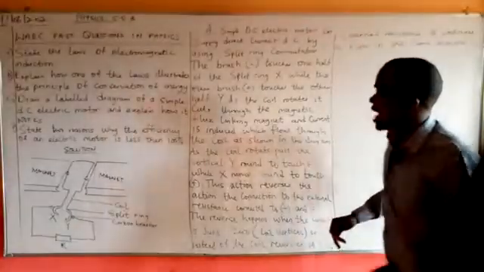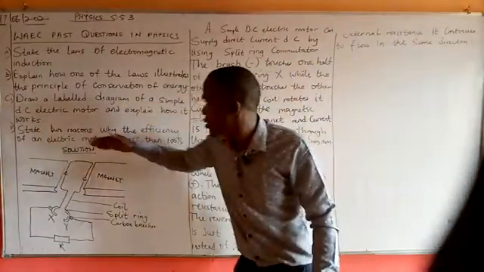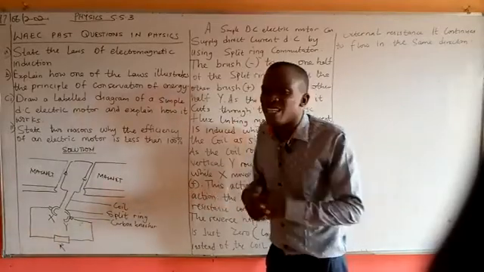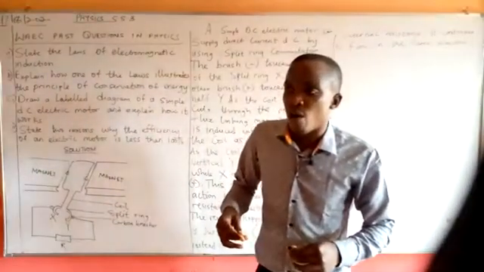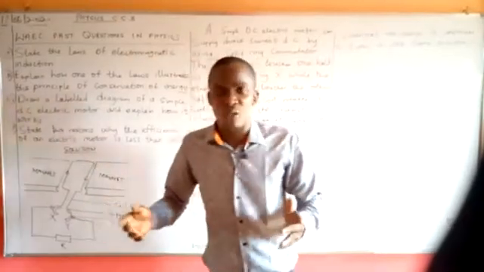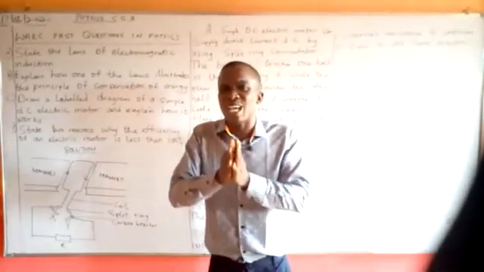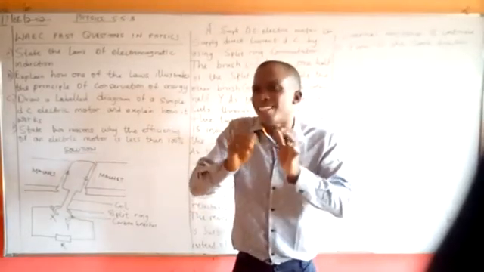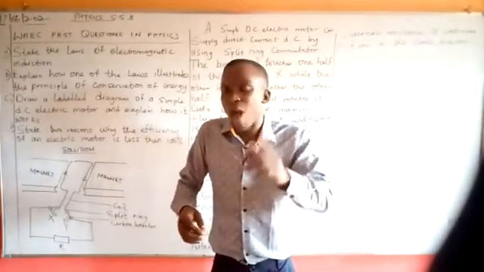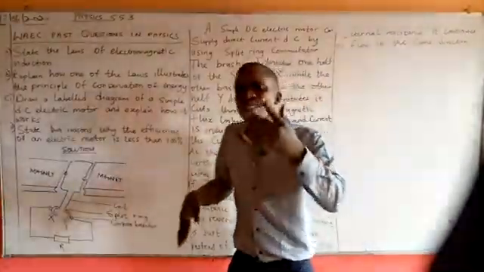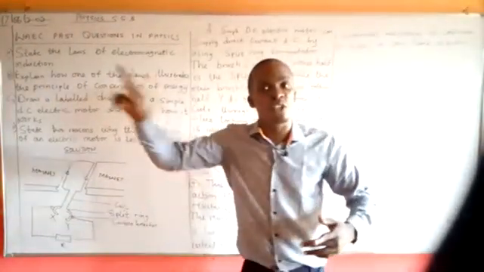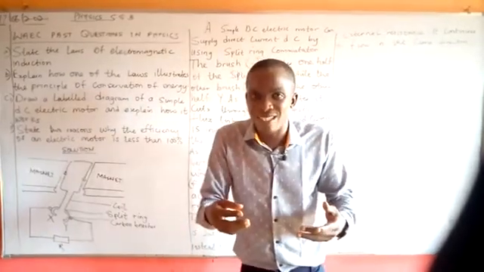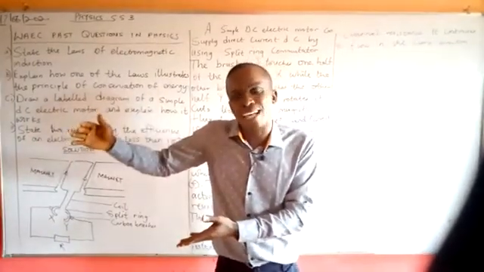Now, for the sake of time, we will go to our last question. It says, state 2 reasons why the efficiency of an electric motor is less than 100%. When we are doing machines, we are told that a machine can never be 100% efficient. Why? Because of the frictional force attached to it. And while we were dealing with the transformer, we said you don't need to use friction for that transformer. Why? Because a transformer is an electrical device, so other things matter.